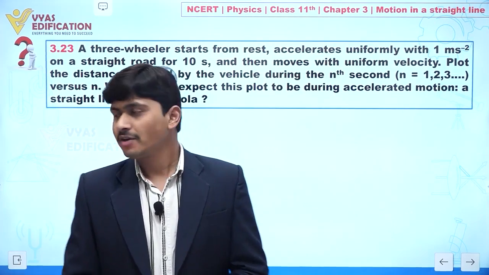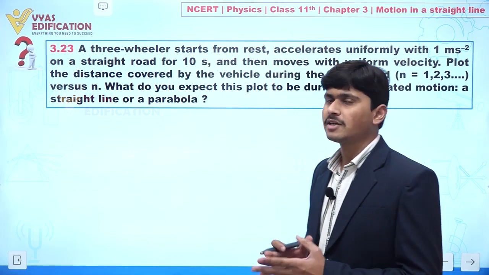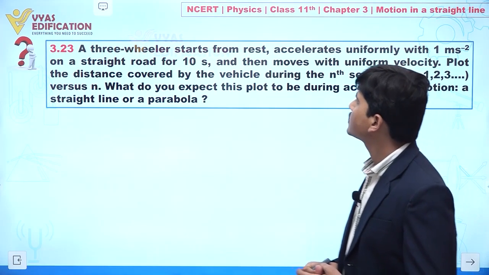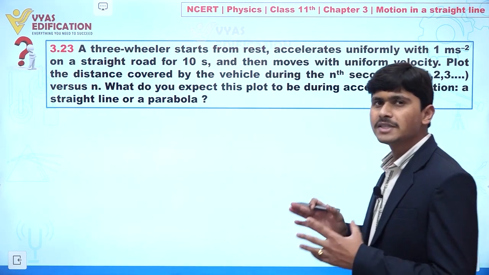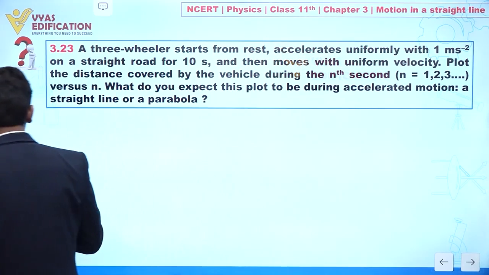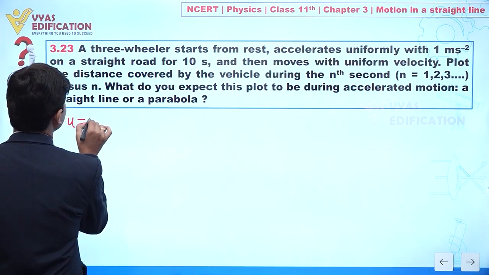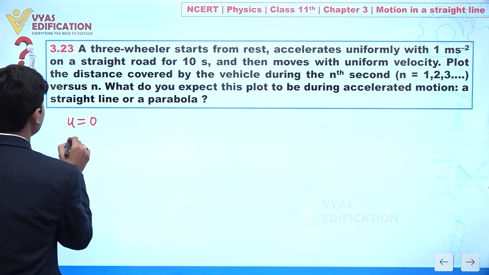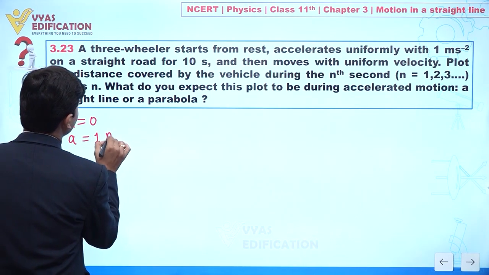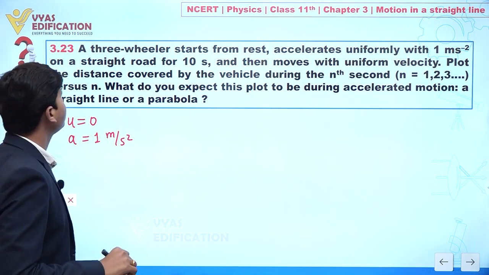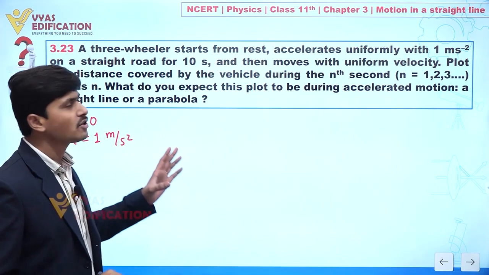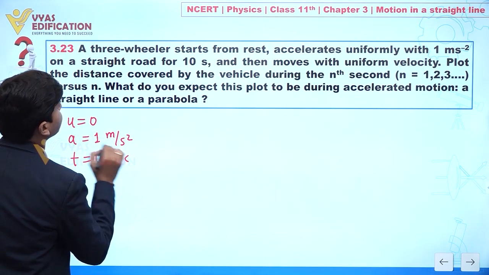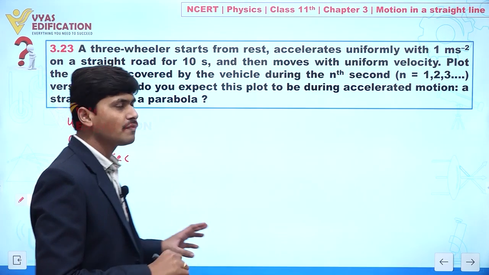Now dear students, we are going to discuss question number 3.23, and in this question it is given that a three-wheeler starts from rest. It means initial velocity is 0. It accelerates uniformly with acceleration 1 meter per second square on a straight road for 10 seconds. So the value of t is given as 10 seconds. Clear? Then it moves with uniform velocity.